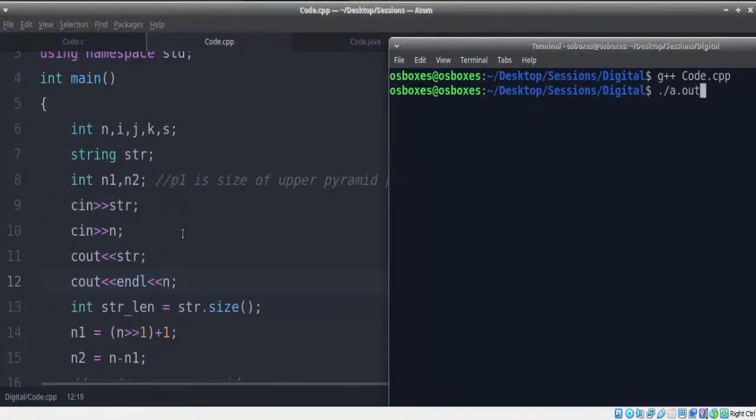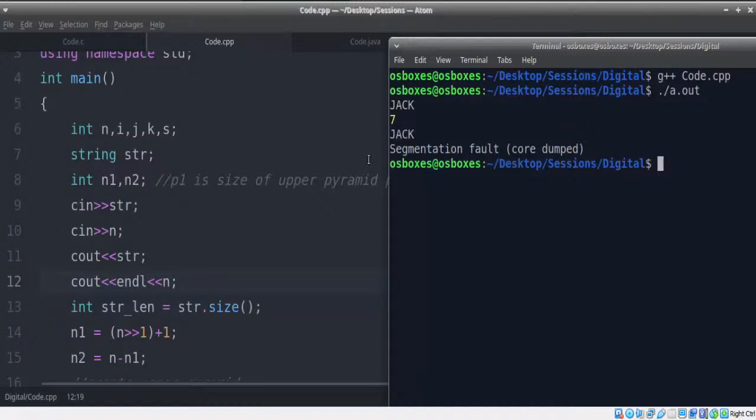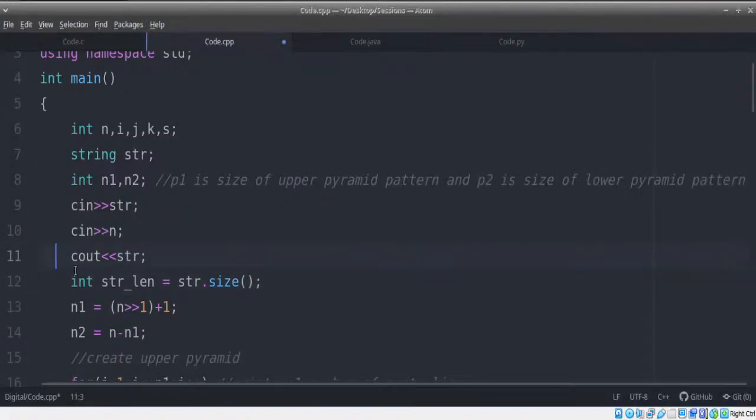Let's quickly give this a try. I give Jack and then 7 as my input. Jack is printed, but what happened to the next number? I got to print the string Jack, but I was unable to print the number. Something went wrong with the number printing, right?